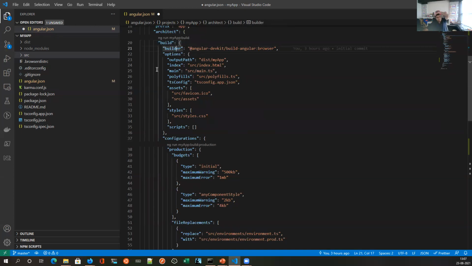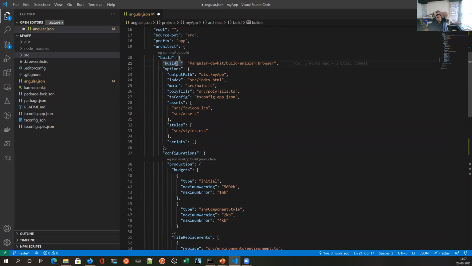So the first node within build is builder. Builder is a node which tells the Angular CLI what configuration to use for building this architect. Angular CLI internally uses Webpack, and Webpack has a lot of options for every different type of scenario. So when I use builder like this and say that I want to build it for a browser scenario, it will set a Webpack configuration in such a way that it produces output which is suitable for the browser.